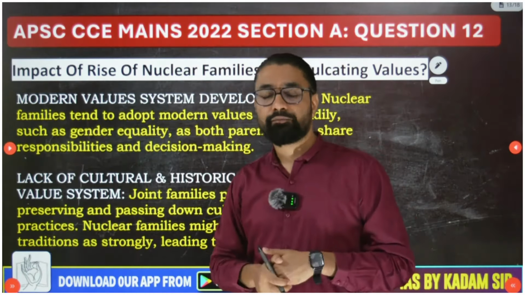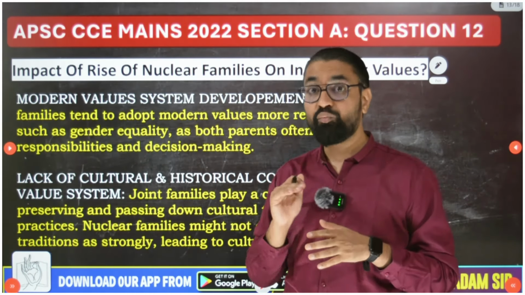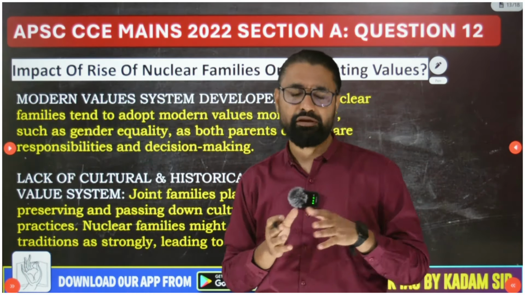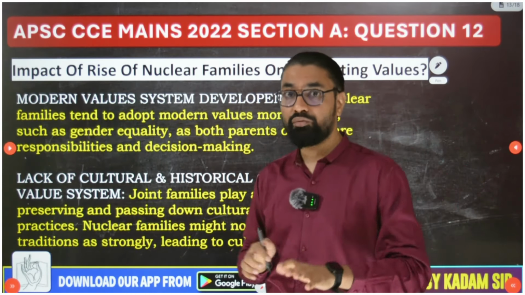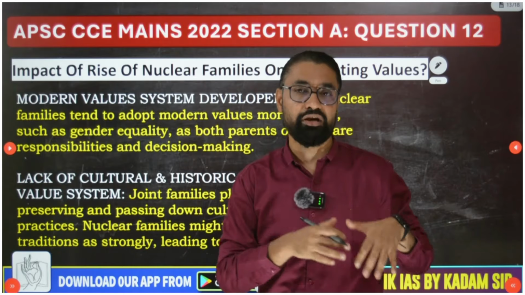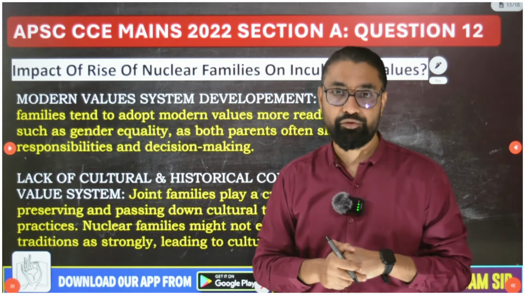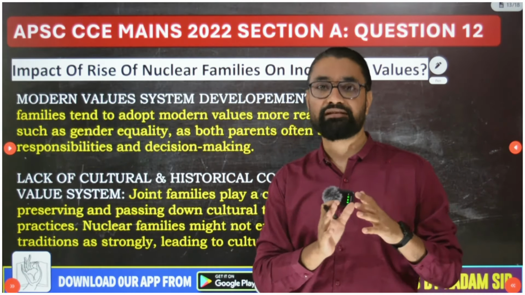Then I told you that children from nuclear families have a more liberal value system, while in joint families they have a somewhat conservative value system. But that's also not always true. You can't judge that all people from the joint family system will have conservative values, because family is just one socializing agent.